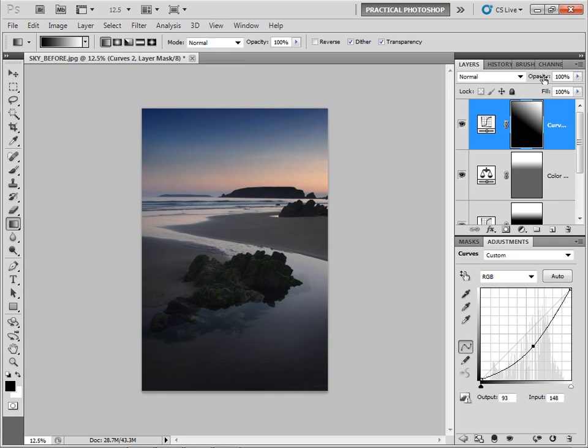You can also adjust the opacity of a layer mask, which is a useful feature, so you can bring that down until it's kind of looking even, like something like that. That looks pretty good to me. So there we have it, a few simple steps to give your skies a much needed boost.